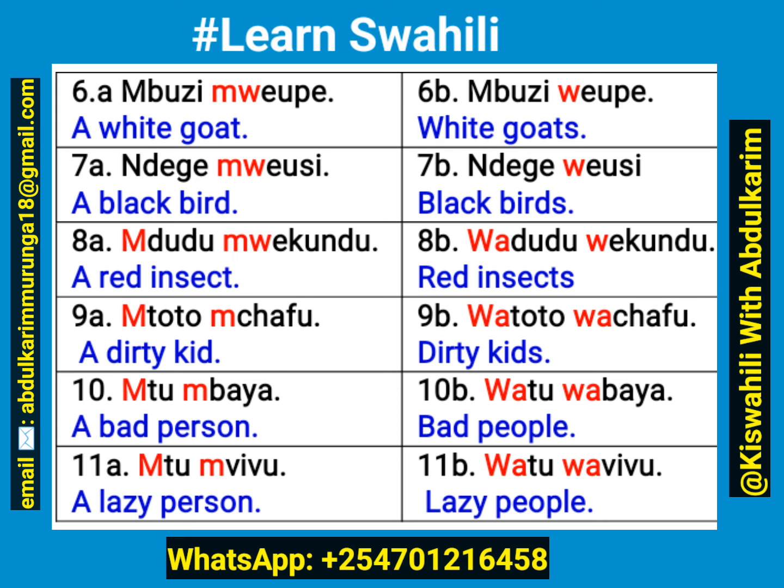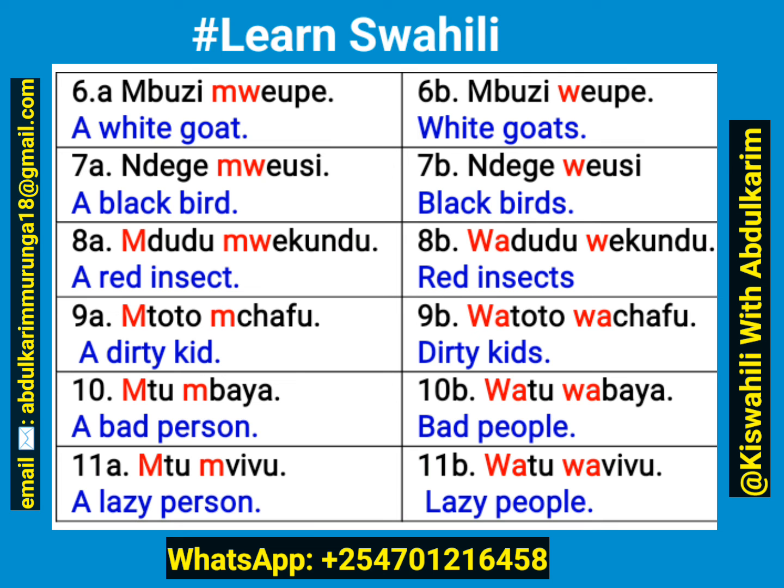Plural, ndege weusi, black birds. You can see from these examples that we added mw instead of m because the root of this adjective is eupe and the other one is eusi. So it starts with a vowel. Therefore, we just add mw in singular form and w in plural form.